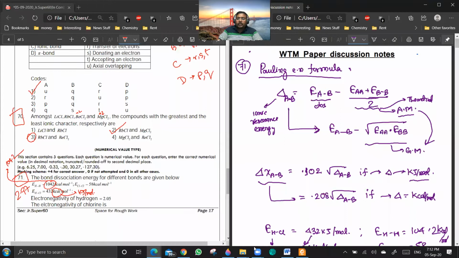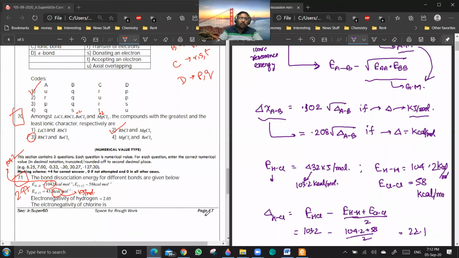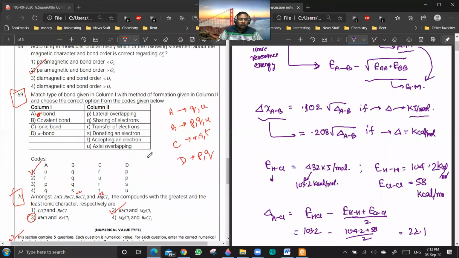Now, the second important thing is that delta X AB will be 0.102 square root of delta AB, and this formula is used when delta is in kilojoule per mole. And if delta is in kilocalories per mole, this formula is used: 0.208 square root of delta AB. Are you getting the point? Other things, the data is given here, you can solve it. The data is given wrong in the question, so this question is going for delete. Okay, so let us move forward.